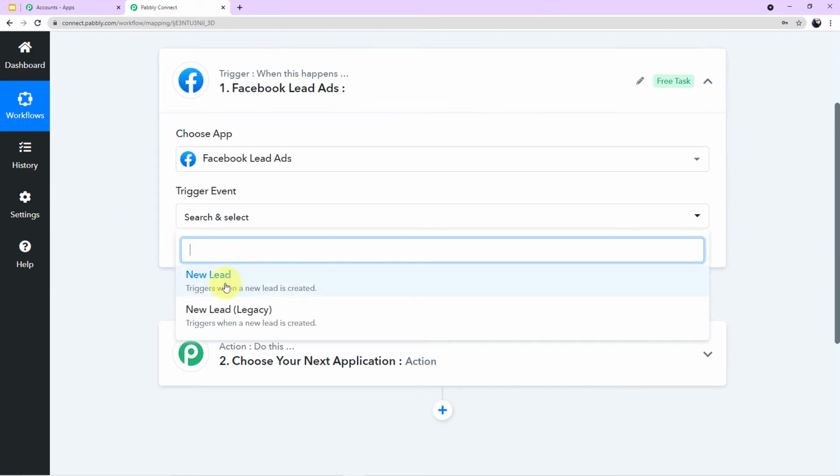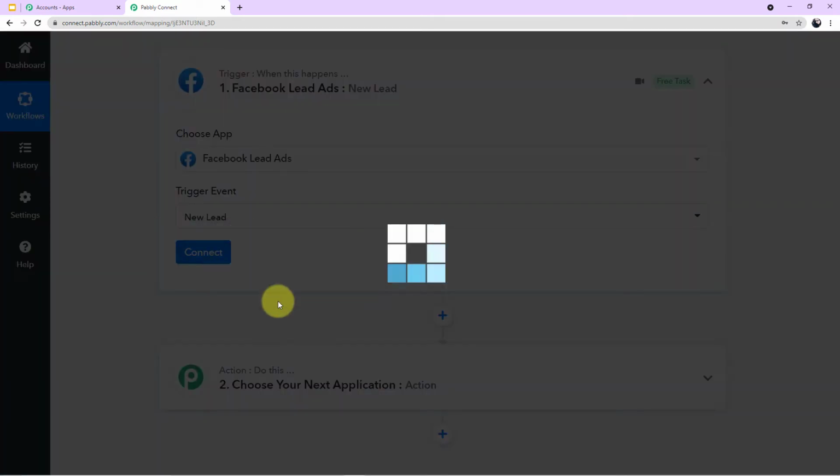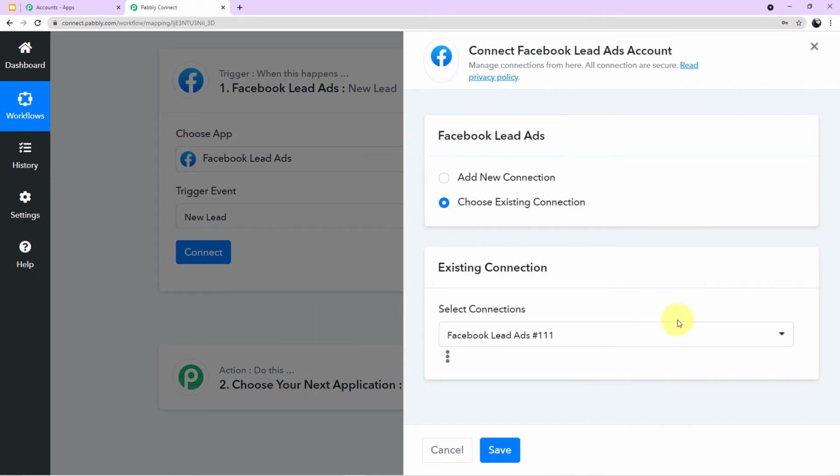The current trigger event is new lead. I want to choose this particular trigger event, so I have chosen it. And now I'll click on connect. Okay, so a mini window will emerge in front of you asking for 2 options.